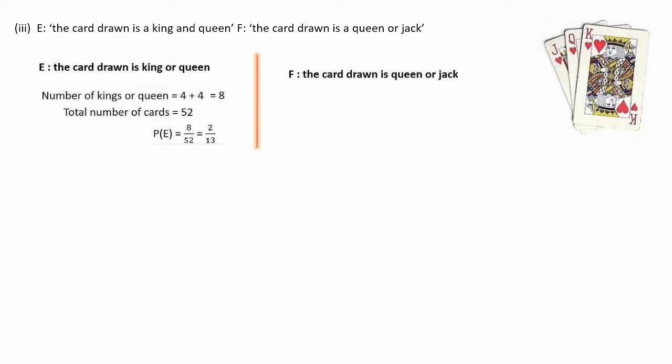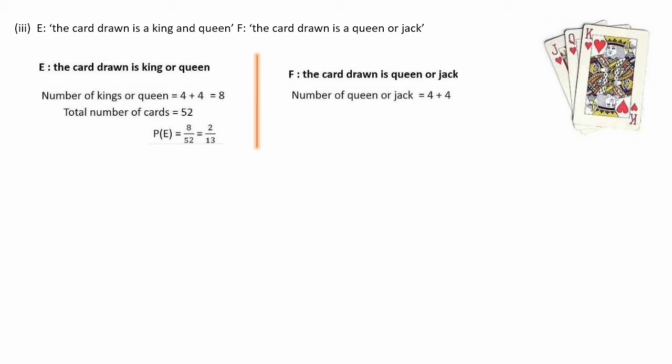Next is F, the card drawn is a queen or jack. In a deck of cards, there are 4 queens and 4 jacks. Same as the previous one, in each category, spade, clubs, hearts, and diamonds, there is 1 queen and 1 jack.